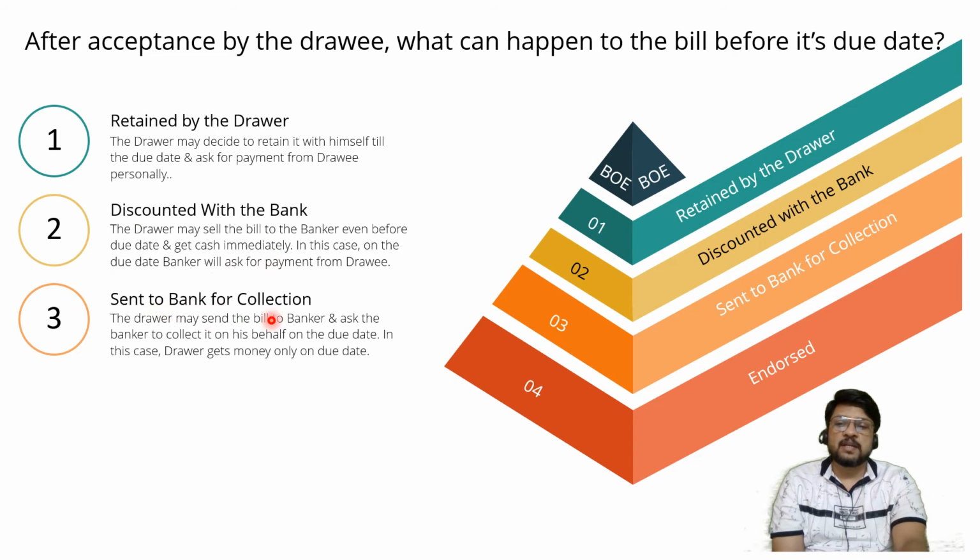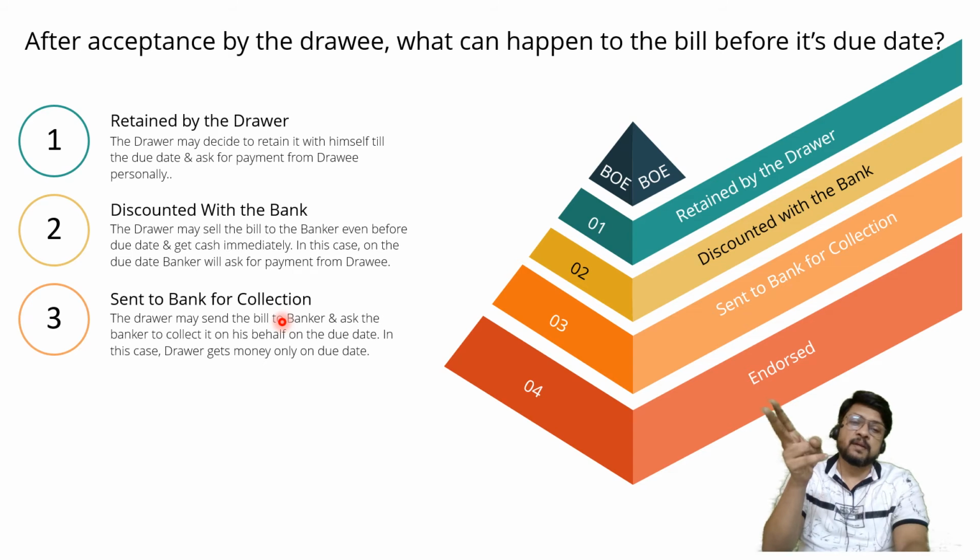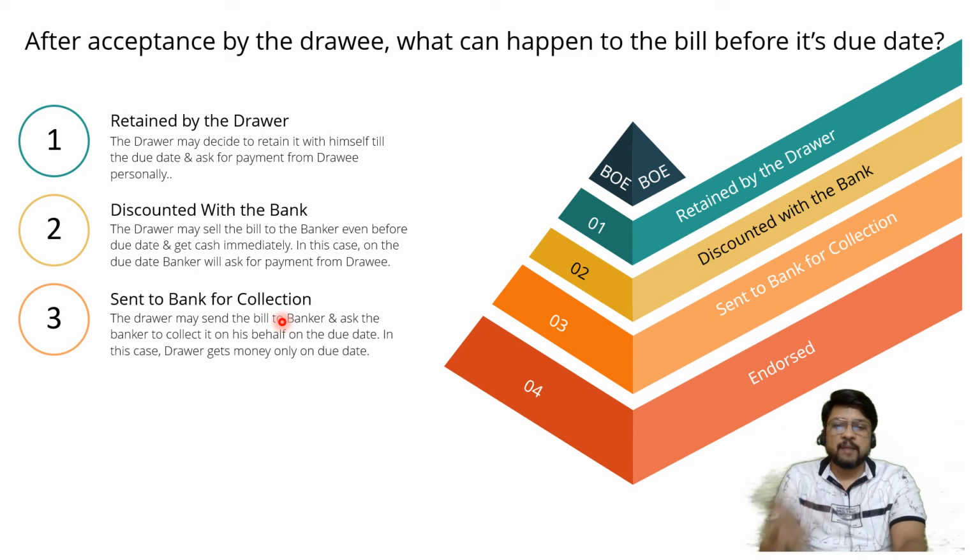In case of a bill sent to bank for collection, the drawer does not get immediate cash. The drawer is going to get the money only if it is paid by the drawee to the banker. So it may so happen that today I'm going to the bank and I'm sending the bill to the bank for collection, not selling the bill.